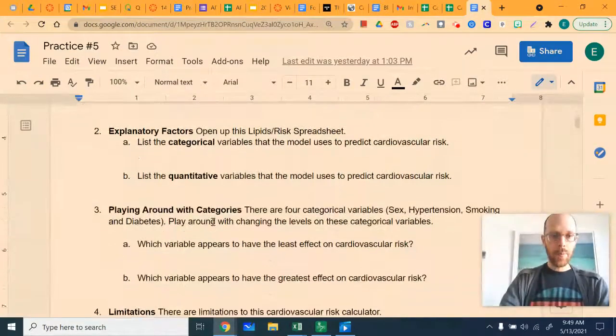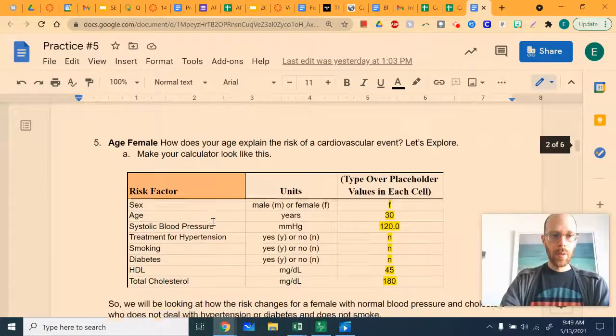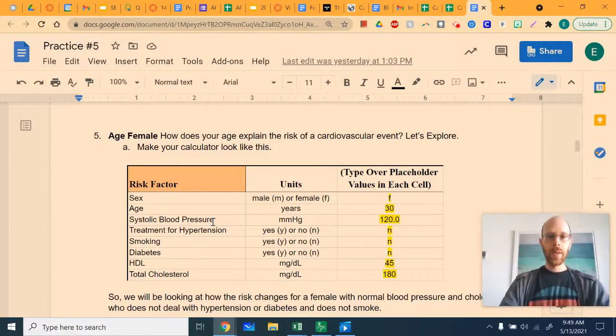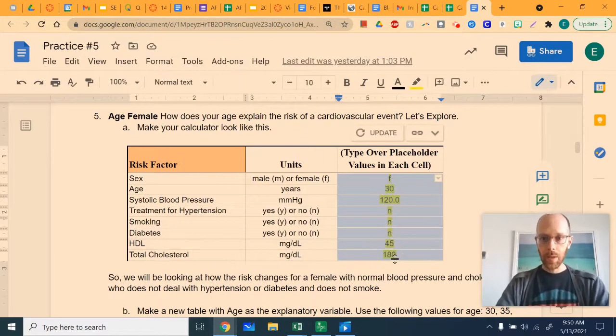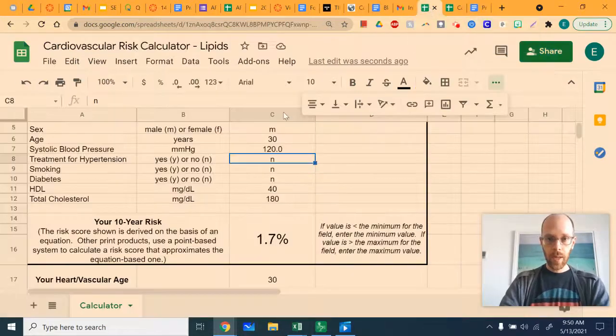If you look at problem number 5, this one is looking at how age explains the risk of a cardiovascular event. So step number 1 is going to be to make your calculator look like this. A female who's 30 years old has a systolic blood pressure of 120, no for hypertension, smoking, and diabetes, 45 and 180 for our HDL and for our total cholesterol. So let's go ahead and do that.